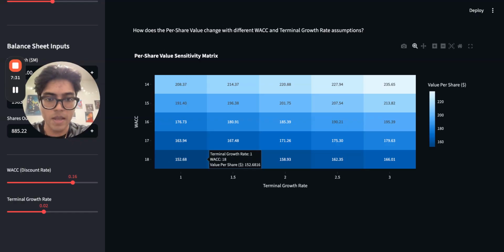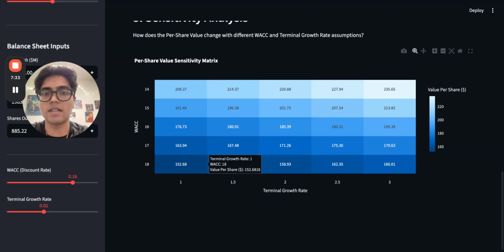By looking at this value range, I can conclude that at a market price of $515, MasterCard is fairly valued only if you believe that they can sustain double digit growth. If you're a conservative investor who expects a recession or a higher WACC, this tool shows you might want to wait for a dip closer to the $450 range.